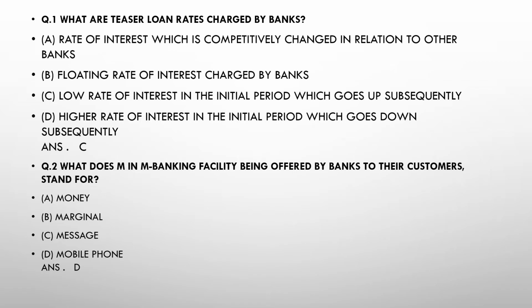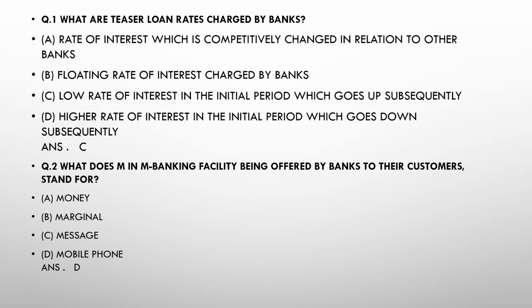Now moving on to question number 2. What does M in the banking facility being offered by banks to their customers stand for? Option A, money. Option B, marginal. Option C, message, and option D, mobile phone. This is a very simple question, and the answer will be D.